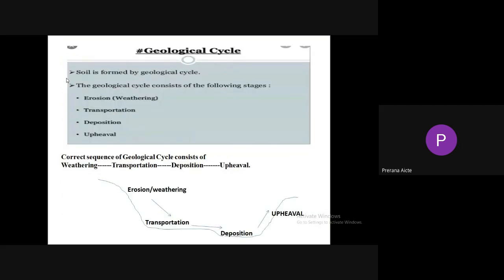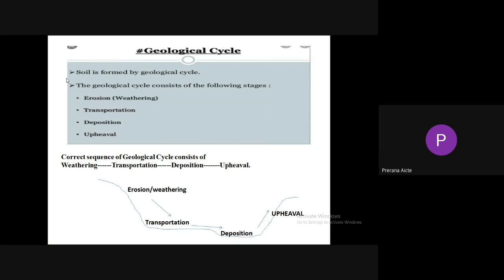Now, the geological cycle. The soil is formed due to the geological cycle. The geological cycle consists of weathering, transportation, deposition, and upheaval. The GATE question here is to identify the correct sequence of the geological cycle: weathering, transportation, deposition, upheaval. It may be interchanged. Sometimes in objective questions, it may be interchanged. You need to identify the correct one.